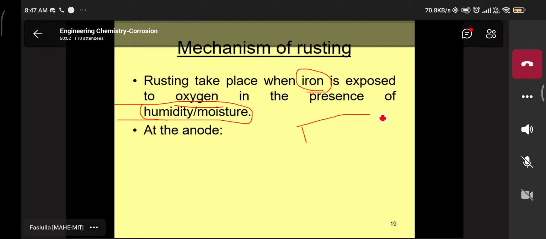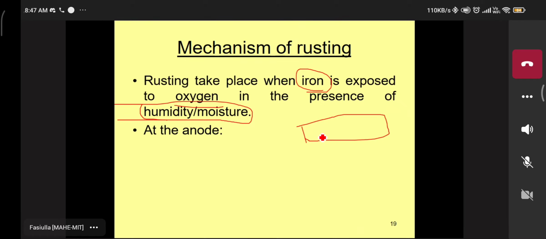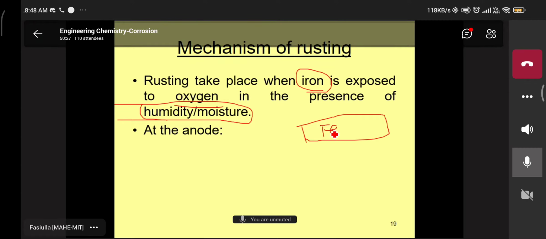Just take that this is the iron metal. You keep it for a few days outside or inside your home. Outside, it is very easily exposed to humidity or moisture, or in a coastal area. What types of reactions take place here? The iron metal very easily starts corroding. Understood now?